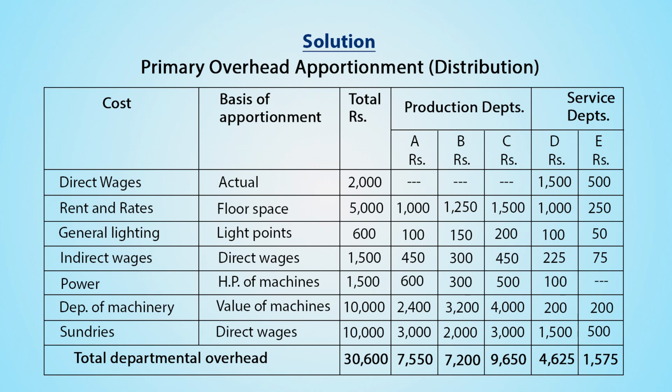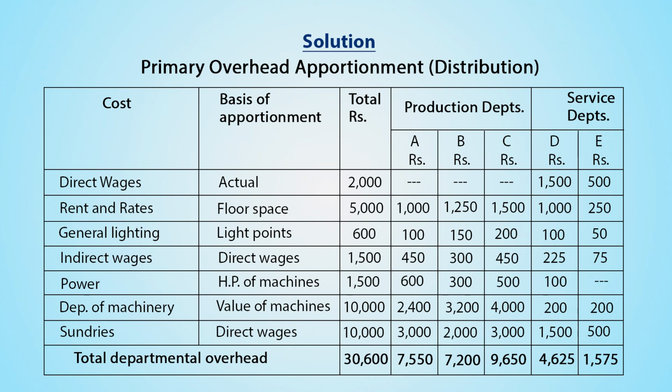Indirect wages is given rupees 1500 and it is to be apportioned based on direct wages. So, for service departments D and E, it comes to rupees 225 and 75 respectively, and for production departments it comes to rupees 450, 300 and 450 respectively.